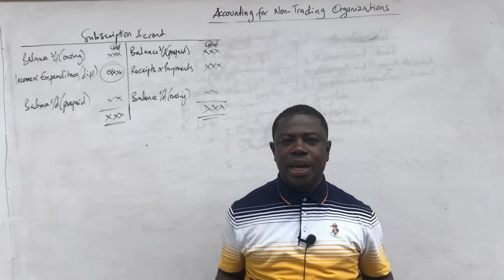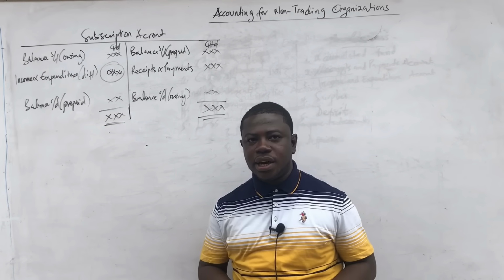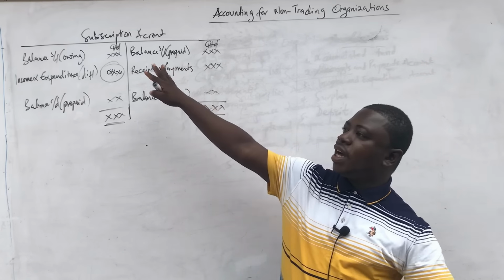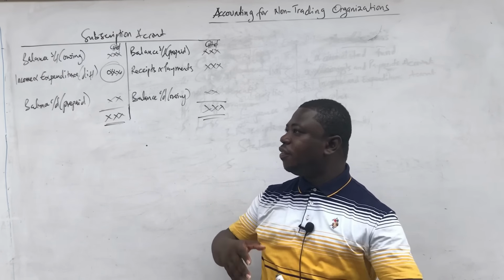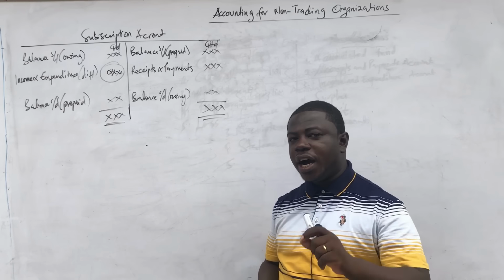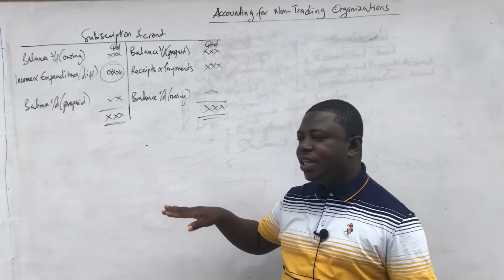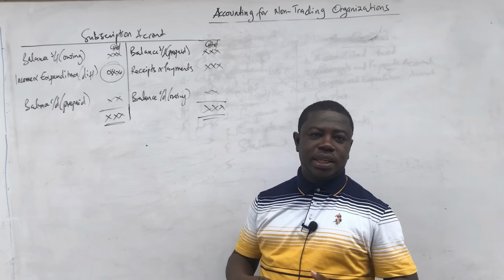Okay, then we are going to prepare same or similar for the expenses account. Now for the income account, I named it subscription because that is the most common income you are going to see. But if there is any other income, you can still use the same format. However, for the expense account, I cannot name the expense because it could be rent, it could be salaries, it could be any other expense that is coming in.